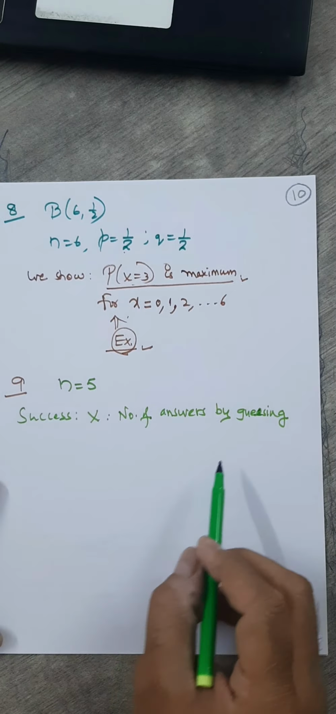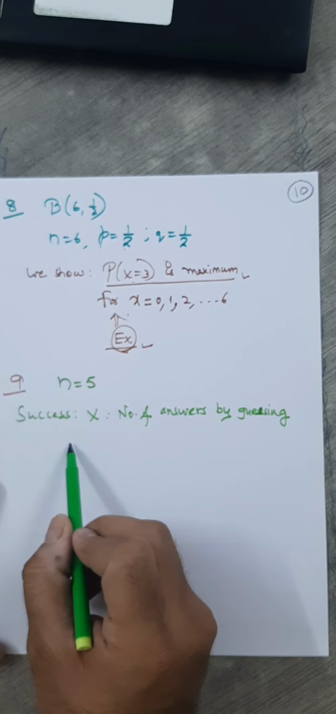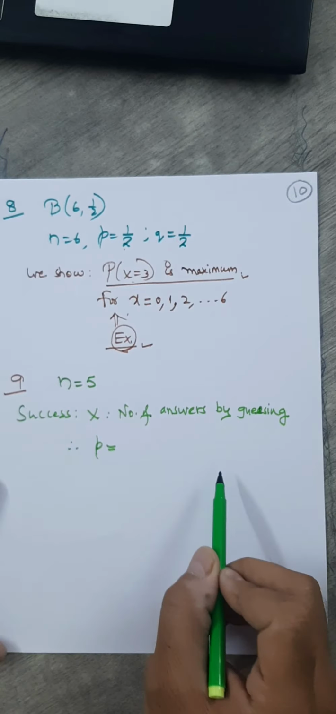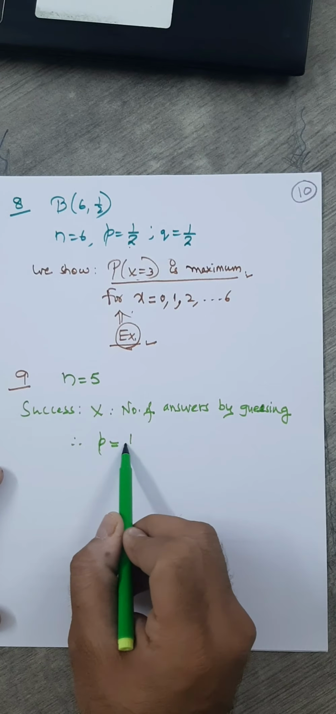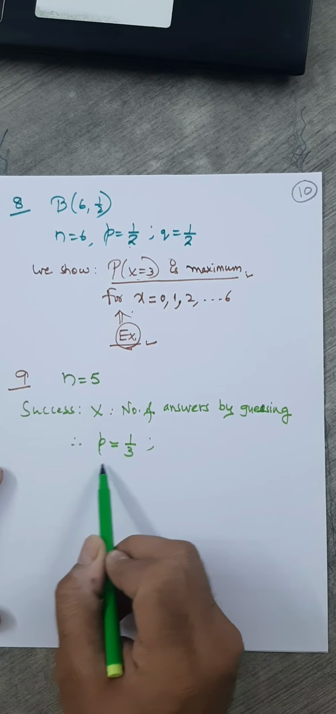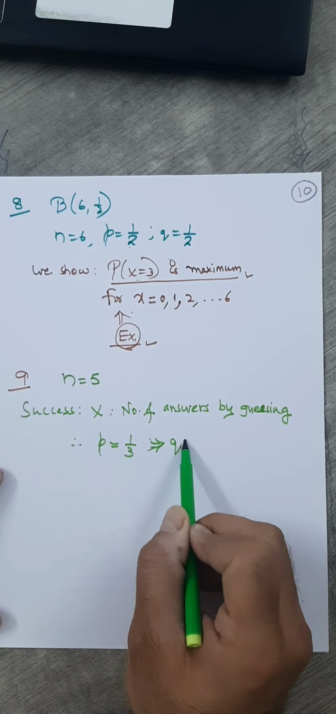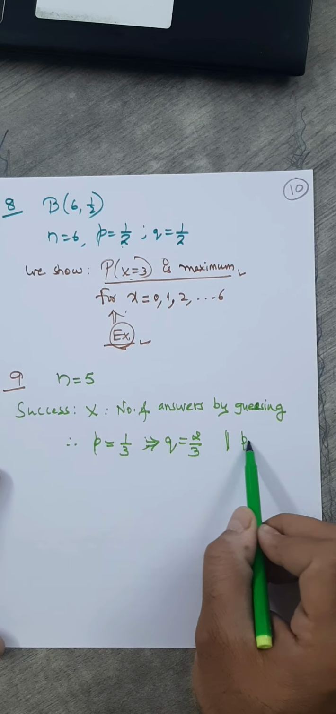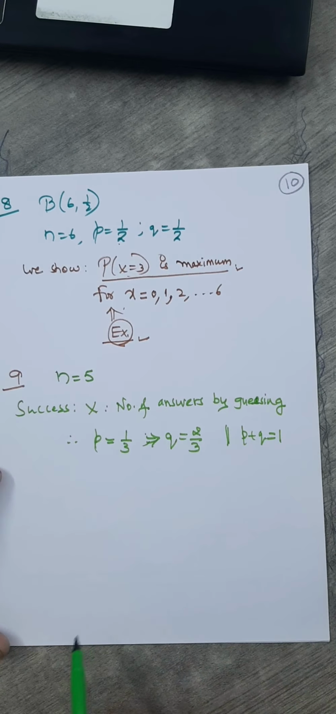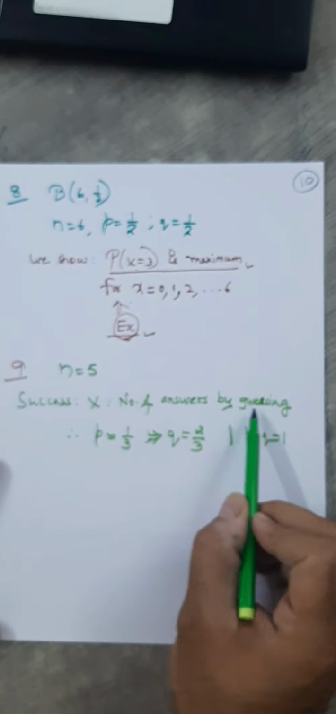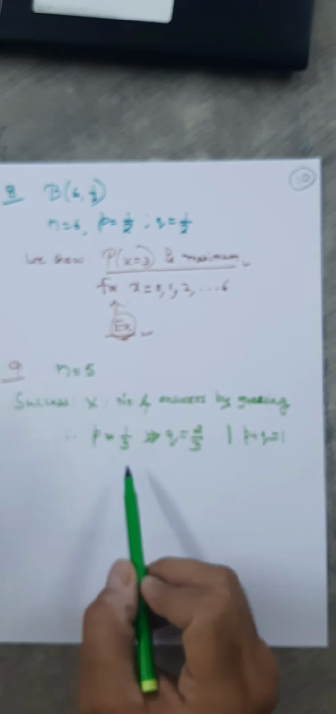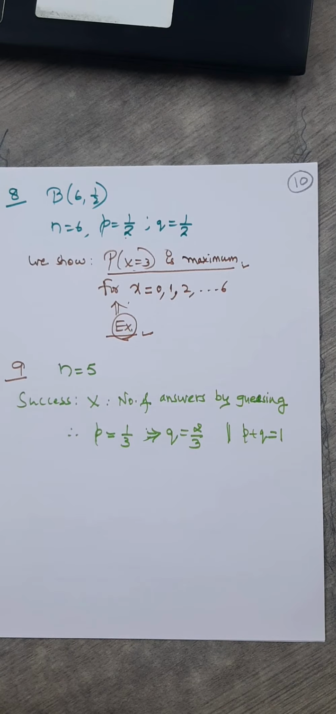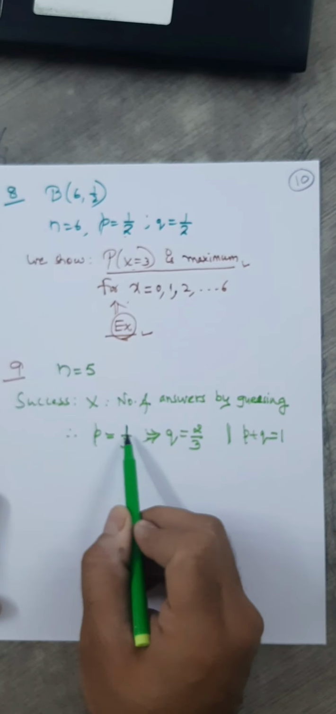Now for each question there are 3 options. So what's the probability of success, small p? There are 3 possibilities, so it has to be 1 by 3. And it implies what is Q? It has to be 2 by 3, because we know in a binomial distribution P plus Q is always 1. Read the question, it is clearly written there. How many options? 3 options. So for one option, 1 by 3.